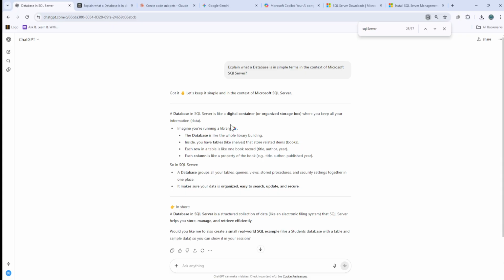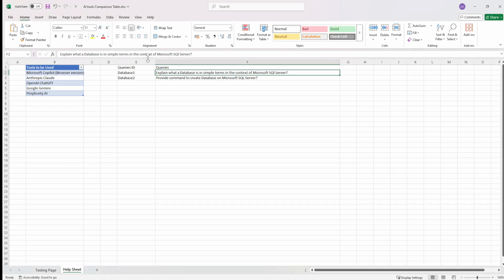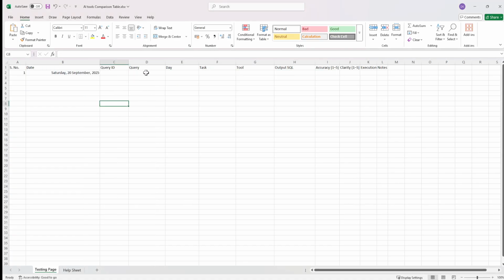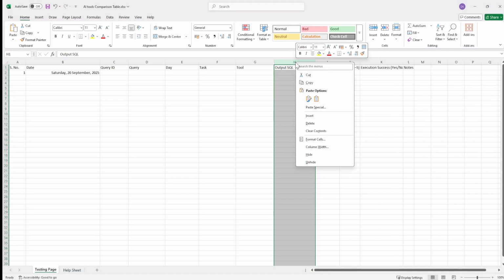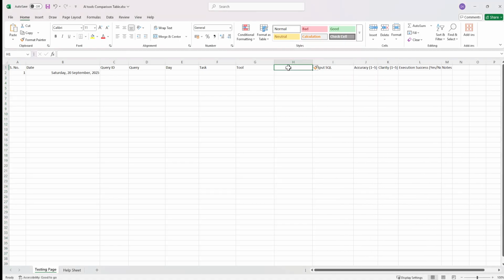Now, ChatGPT gives you a good description. It says that a database in SQL is a digital container. So it is just like a box that we create on the database. You can go through the text. I'll also go through the text today, and I'll give you the feedback. I'll click here to copy it, and then I'll go into my Excel. In the Excel, I'm going to put the output of the queries somewhere here. So I'll insert another row, output of query.